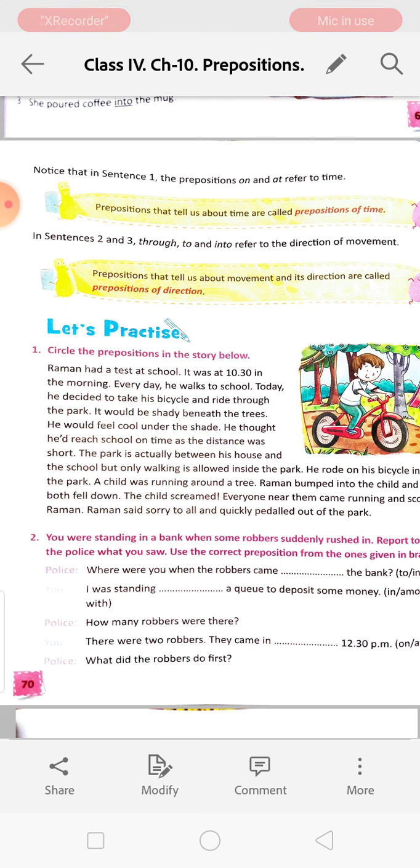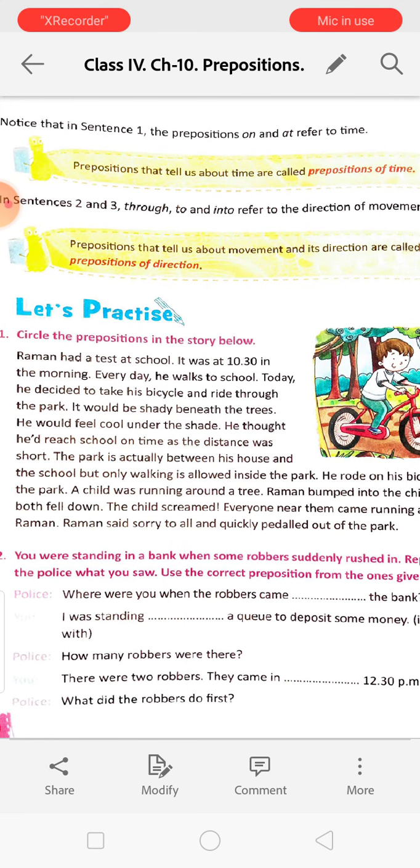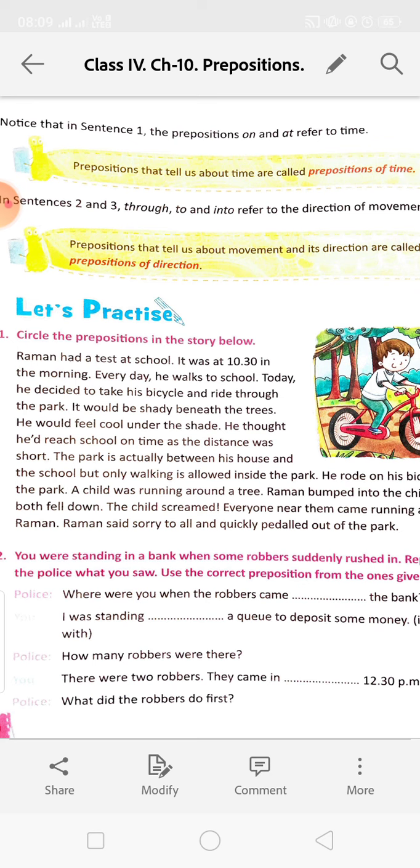Here, circle the prepositions in the story below. I will tell two or three, and the rest you have to do by yourself. Raman had a test at school. It was at 8:30 in the morning. Every day he walks to school. So the rest you will find.